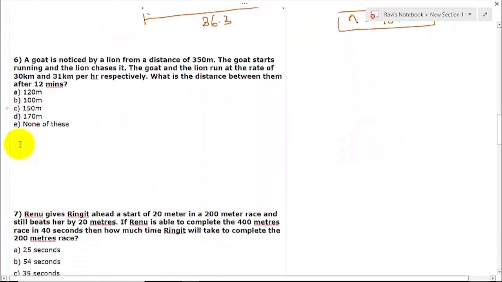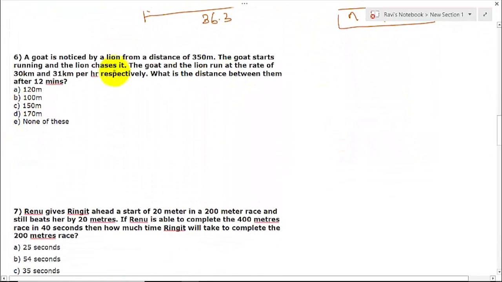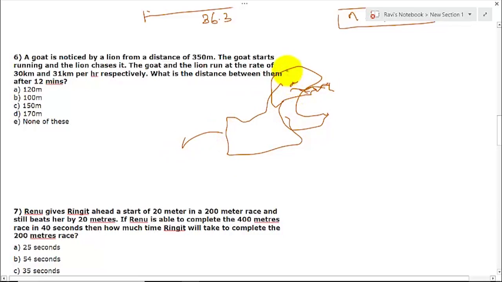Let us go to question number 6. A goat is noticed by a lion from a distance of this much. So let me draw a goat here. There is a lion. Let me draw the lion first. Lion, how am I going to draw? Yes, this is a lion, a very big lion. Okay, this is a very big lion. So what it is saying, a goat is there.